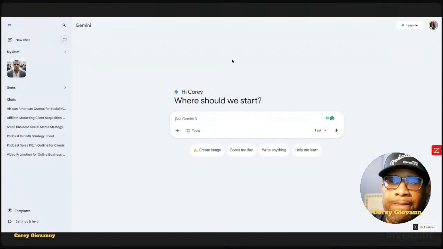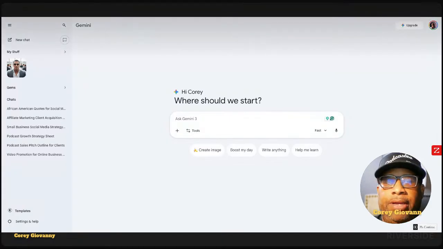Share my screen real quick. So right here, as you can see, we're inside of Gemini. Gemini is an option you can use as opposed to ChatGPT. But I want to use the free version of something that you guys can also benefit from. And that's how we're going to do this. We're going to dive in with Gemini.